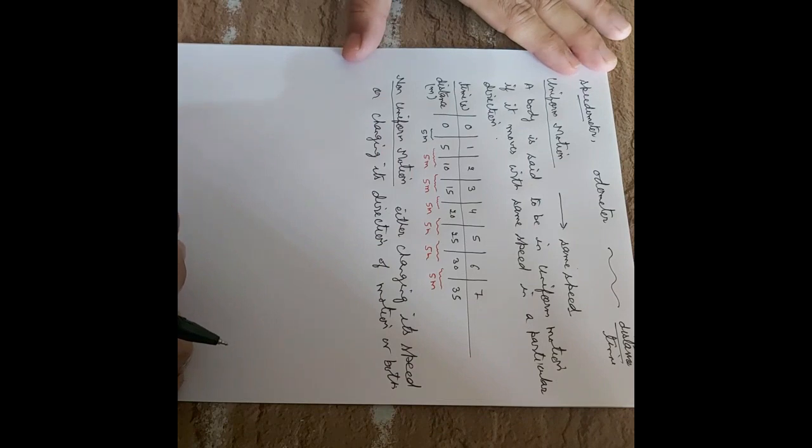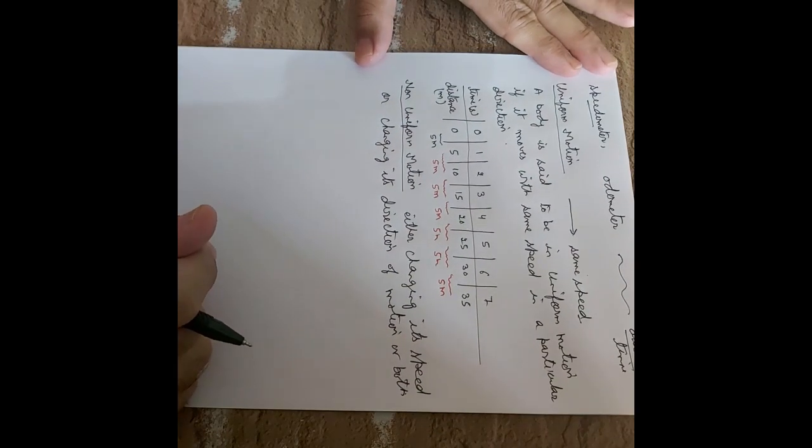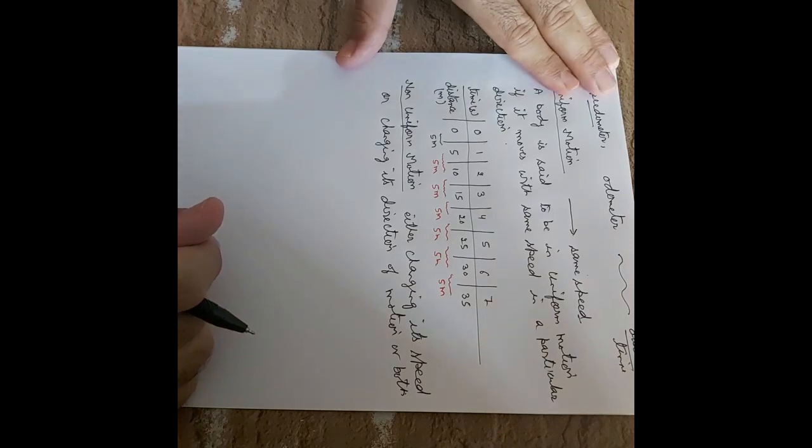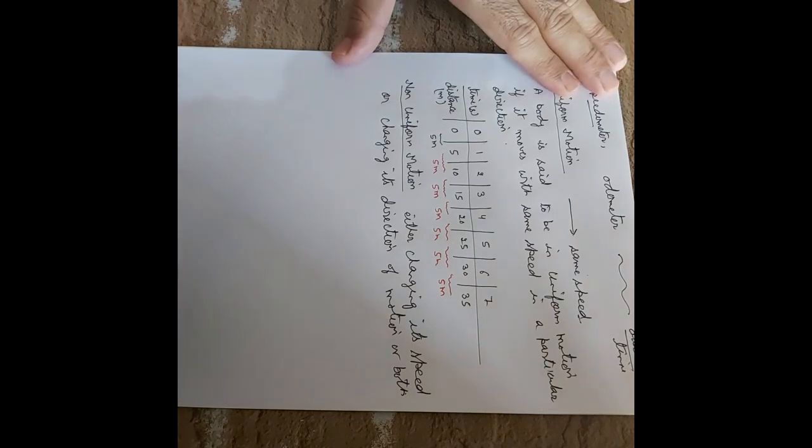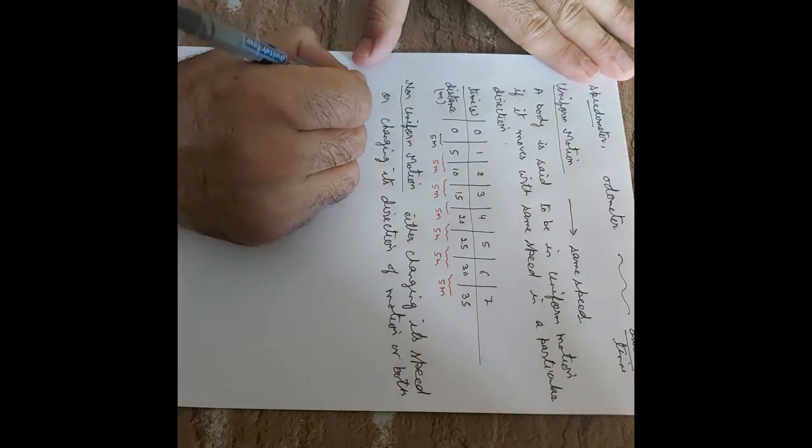Let me explain once again. How can we define non-uniform motion? A body is said to be in non-uniform motion if its speed is changing or direction is changing or both are changing. So let me write this definition for you.